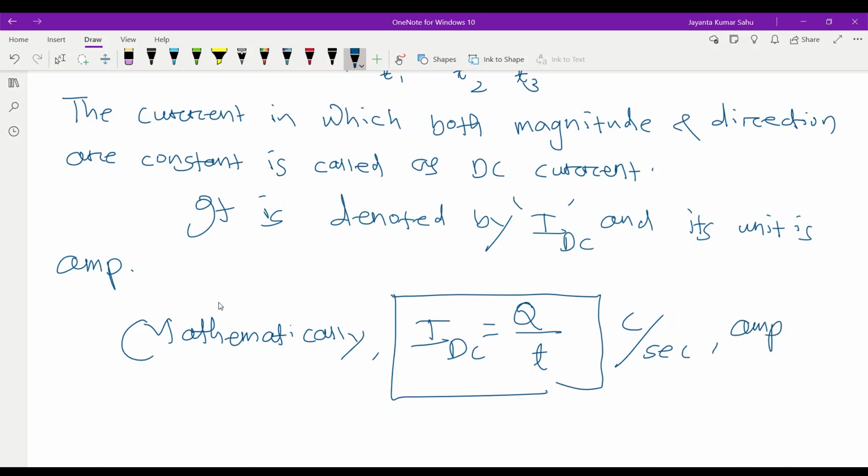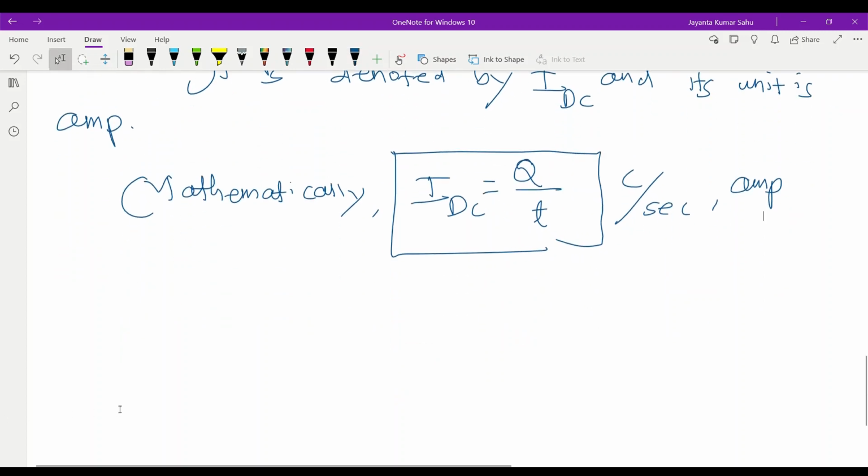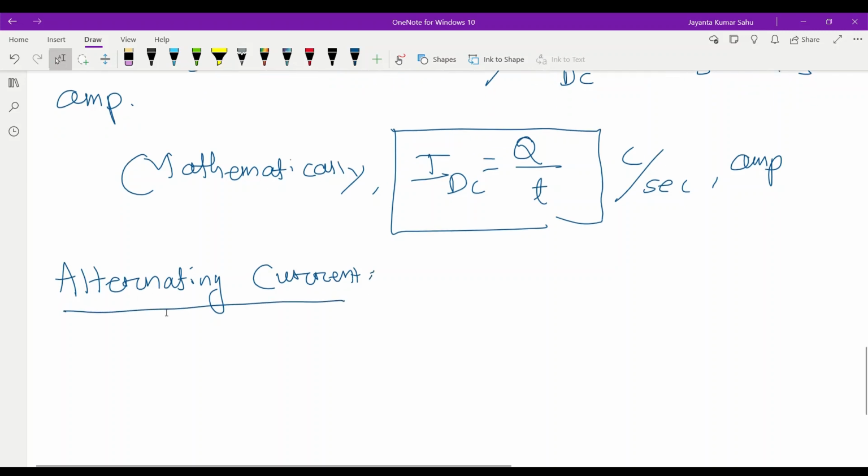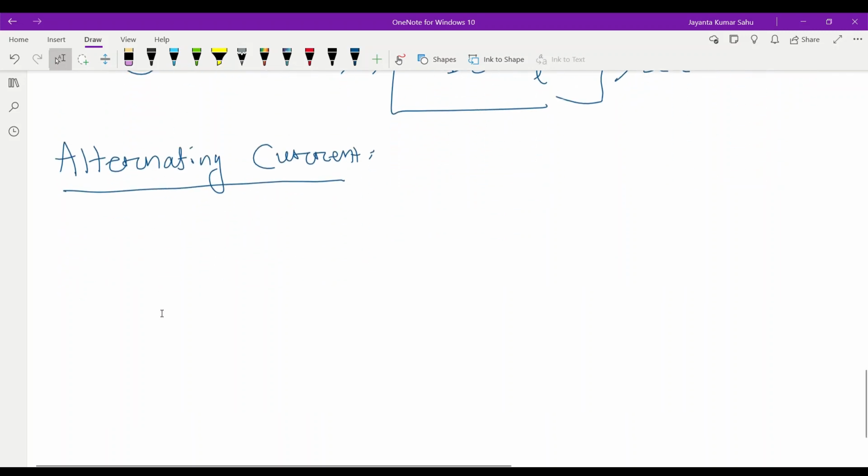Similarly, we'll go for AC current or alternating current. Alternating current means both magnitude and direction are varied with respect to time.